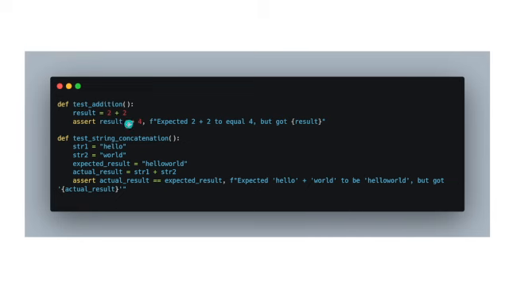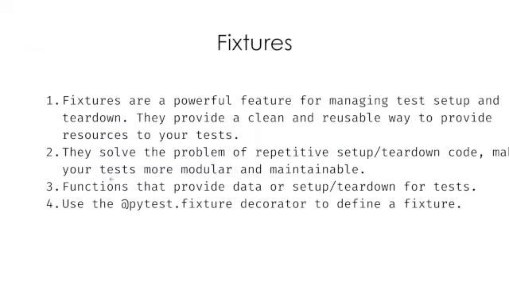Then it will look at the assert statement, result equal to 4. If yes, then this test passed. If no, this test will fail and we will get this message, expected 2 plus 2 to equal 4 but got the other result. So basically PyTest involves writing a function and performing certain operations inside the function, and then ensuring that our logic is correct with the help of assert statements. And if it fails, then we also give a helpful message which will help us debug where exactly things went wrong. We could see a similar function over here, just with strings rather than integers.